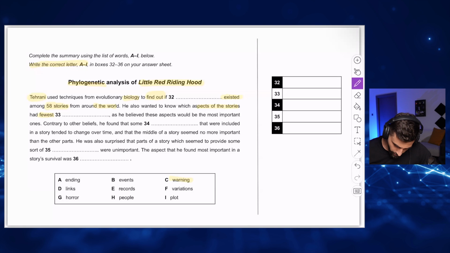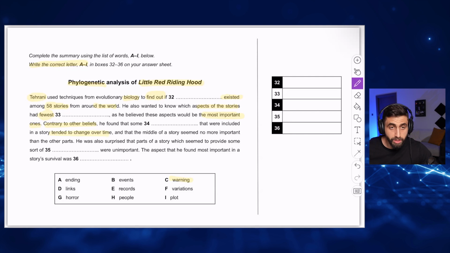Yeah? So it's important. As he believed these aspects would be the most important. Okay, he believed that these ones are the most important ones. Contrary to other beliefs, like opposite to other people's opinions, he found that, okay, what did he find? Some that were included in the story tended to change over time.